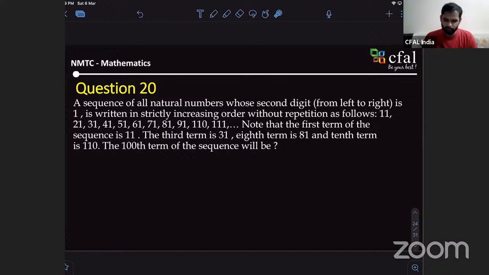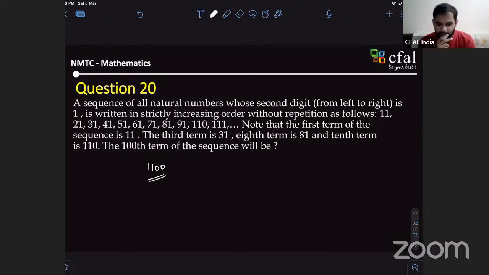Sir, if we can find the nth term. We know that the first term is 11, so term n is n into 11. So the 100th term will probably be 100 into 11. Okay, so you mean 1100? Yes, that's what I got.